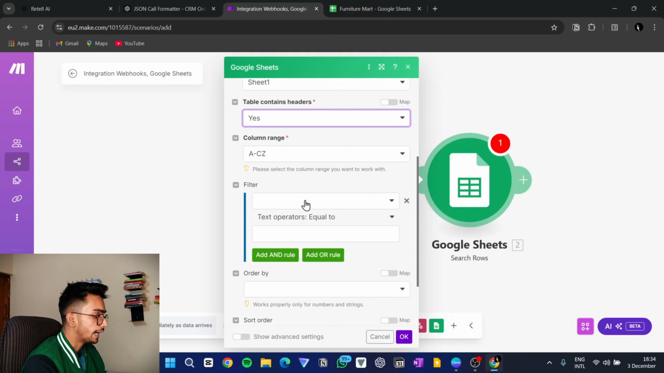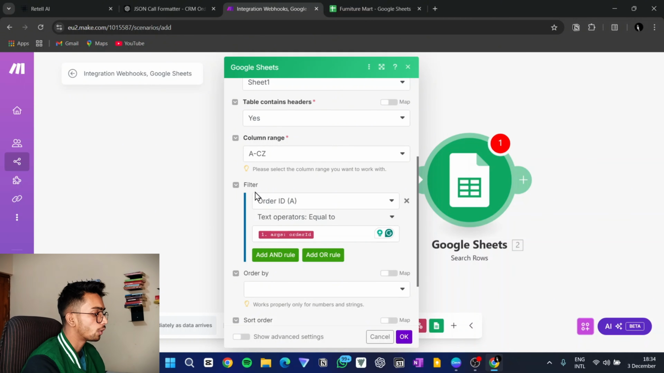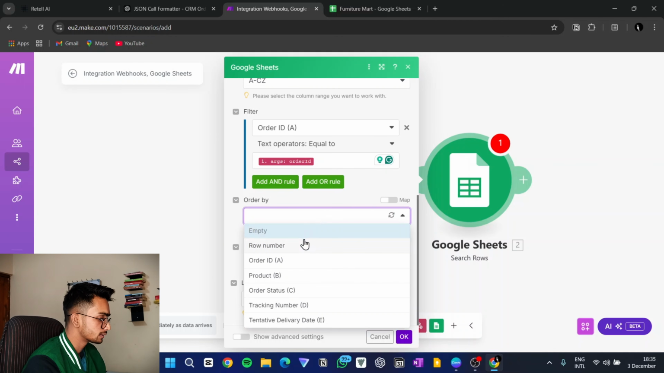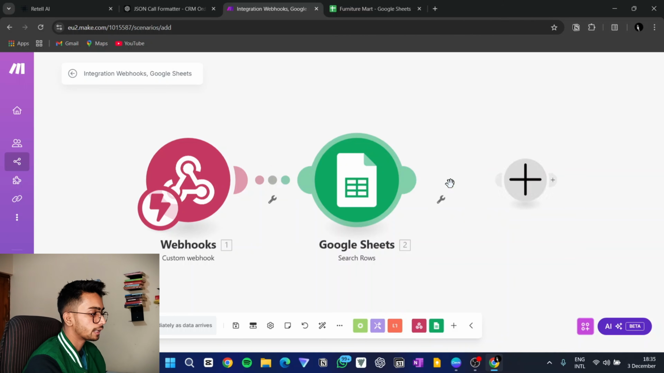So what filter will we add? The order ID should be equal to the order ID. What this filter is doing: this order ID is the order ID from your Google Sheet CRM, and this order ID is the order ID given by the customer to the AI voice agent. Based on the order ID given by the customer, it will try to search for the order ID in the Google Sheet CRM. Order by we'll just keep empty, and we'll just click OK. Then we need to add another module.